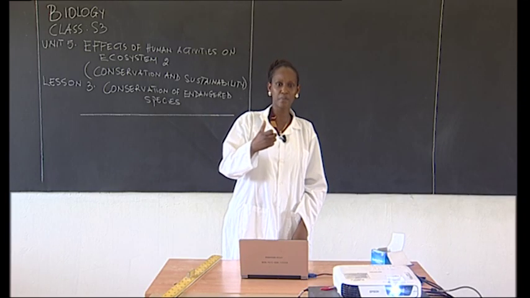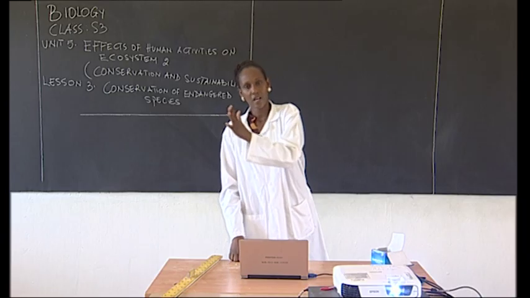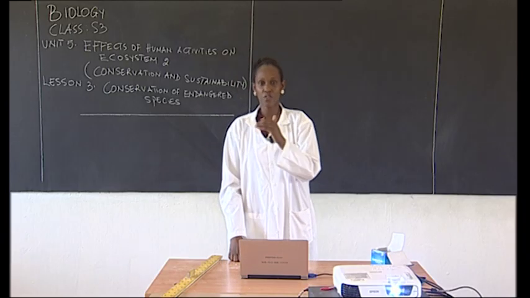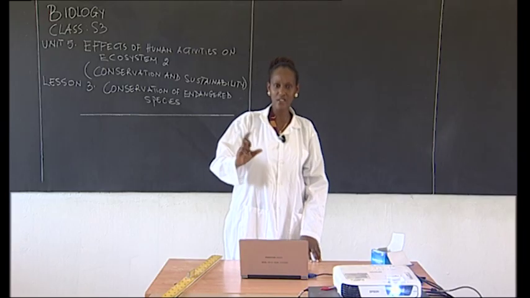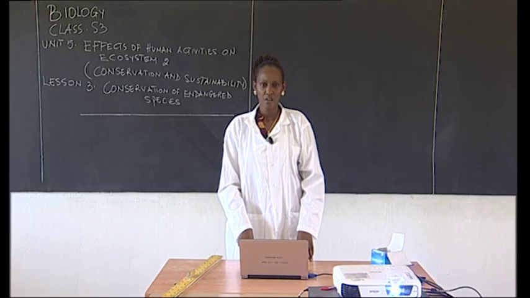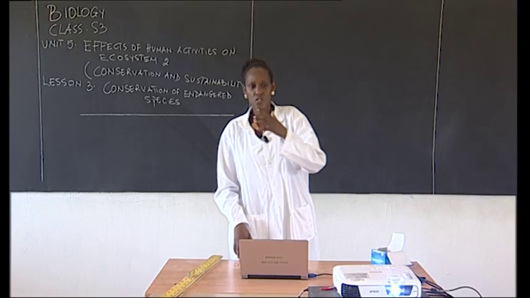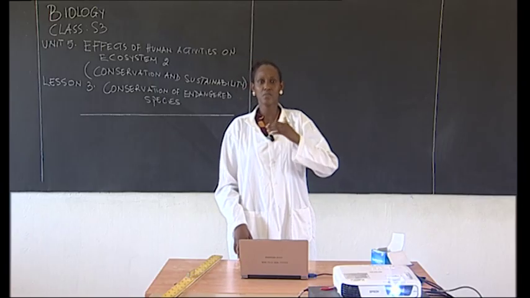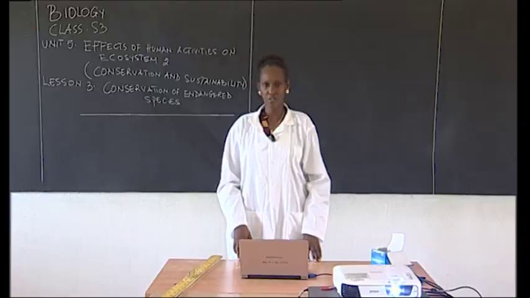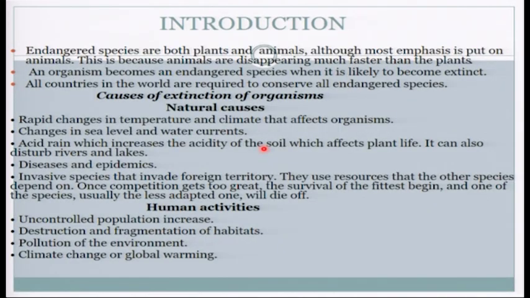Remember, when we talk of the pH, we refer to the acidity and alkalinity of the soil, all right? So in case there is a change in the acidity of the soil, those organisms are disturbed, and they can end up getting finished. That is also among the natural causes.